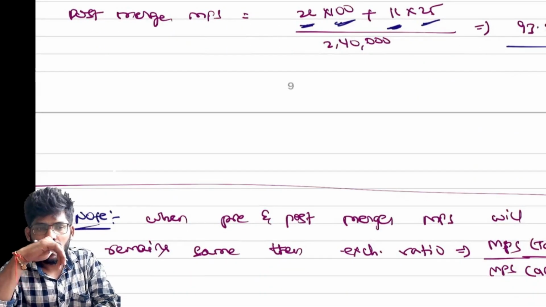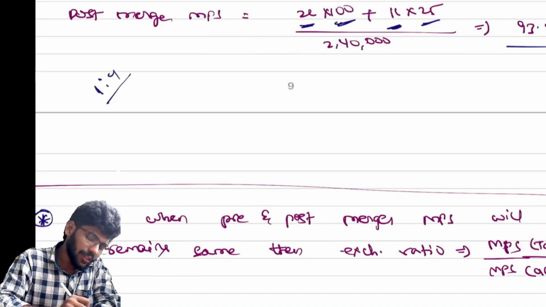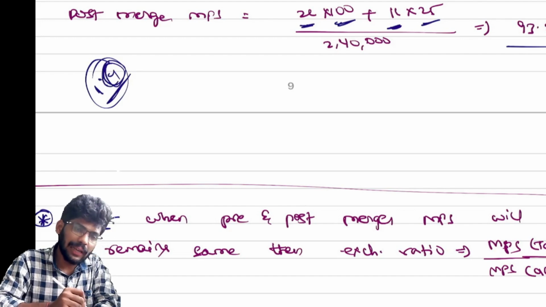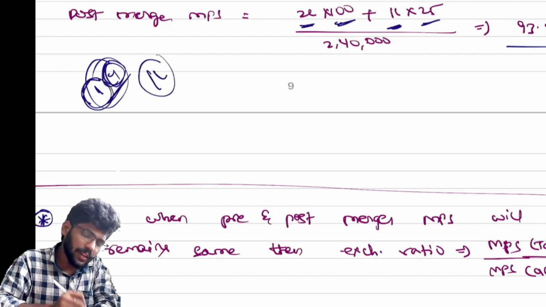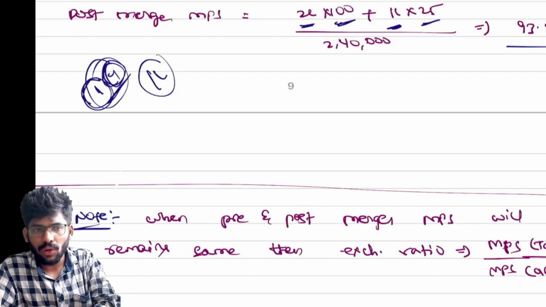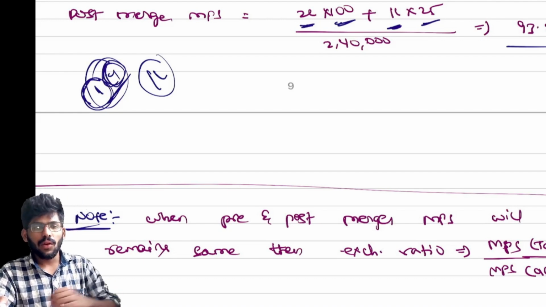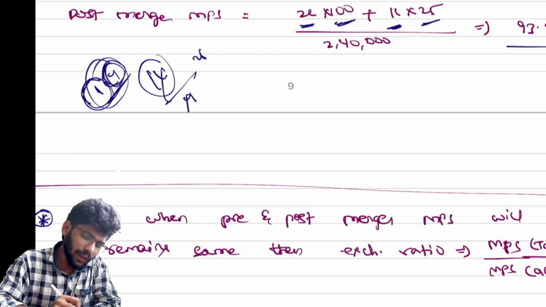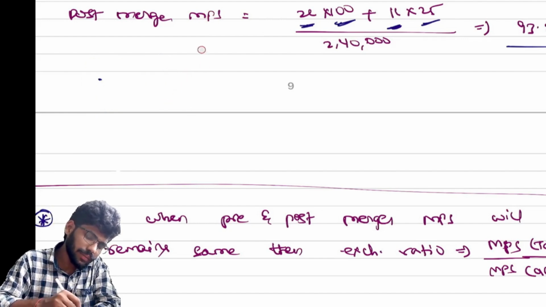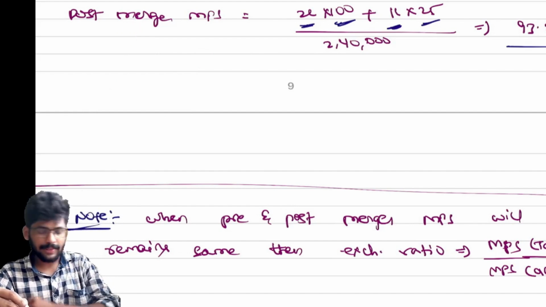Anybody have doubts? A swap ratio of 1:4 means for every 4 shares in the target company we need to issue 1 share. So for example, 1 lakh shares in the target company: how many shares do we need to issue? 1 lakh divided by 4. For every 4 shares we are giving 1 share, which is nothing but 25,000 shares. Correct or not? Yes.